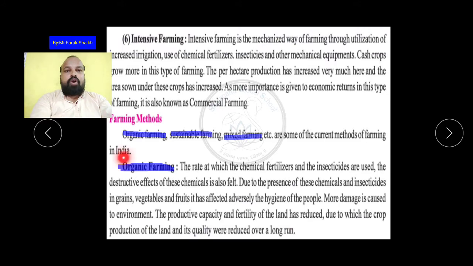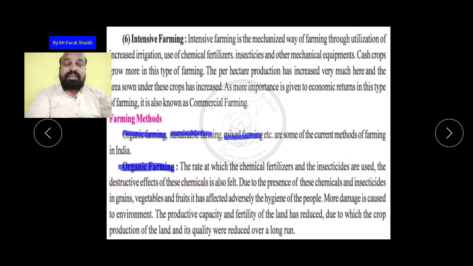Let us see organic farming first. Organic, as we have heard, means the plants, crops and pulses which are grown, cultivated and reared with the care of organic material. The fertilizer is also organic, the pesticides are also organic. Okay, here there is no use of any chemical material, no chemical fertilizer, no pesticides. Okay, so at the rate at which chemical fertilizers and insecticides are used, the destructive effect of these chemicals is also felt.